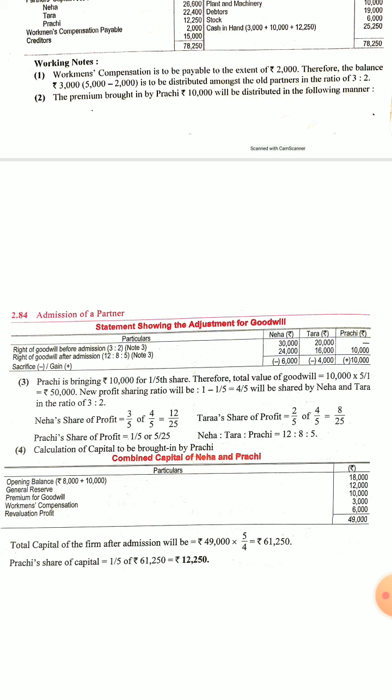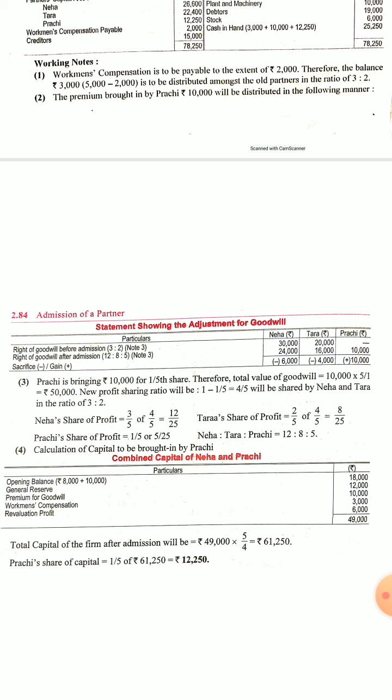See the working number 2, when 10,000 will be brought by Prachi, how that will be distributed. Earlier the value of goodwill was 50,000 because Prachi is bringing 10,000 as 1 by 5th, so total value will be 50,000. So that was distributed in 3:2.